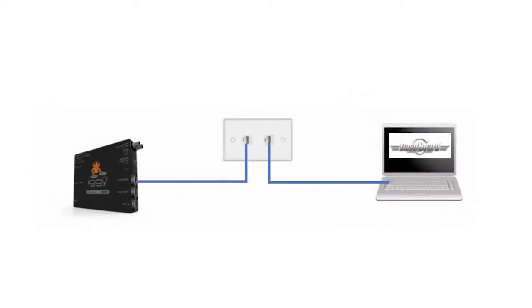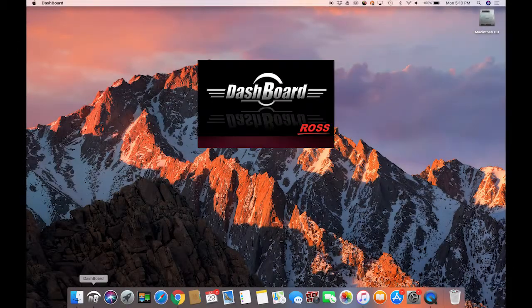For now, we will assume a simple control connection through an existing network. For this configuration, plug your Iggy's control port into this network and ensure that your PC is using a wired connection to the same network. You may need to turn off your PC's Wi-Fi to force it to use its wired connection. Open the dashboard application on your PC.